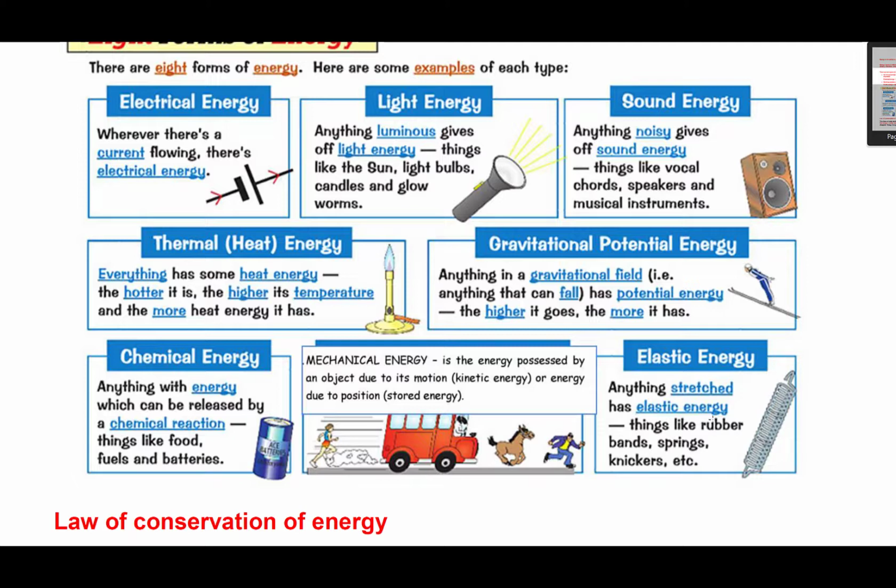Let's give you an example about elastic potential energy. For example, springs, stretching bands and rubber bands. Okay. Chemical energy is found inside food or fuels and batteries. Mechanical energy is the sum of kinetic and potential energy or energy due to position. Thermal is about heat, and light is about the sunlight, and of course electrical energy, for example, any device that needs electrical currents.